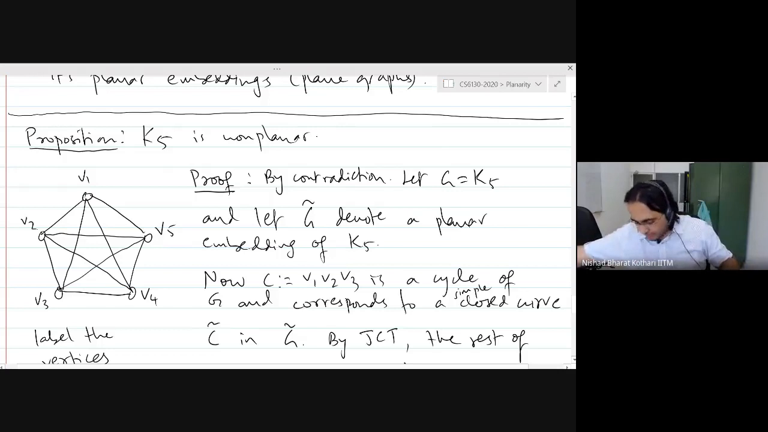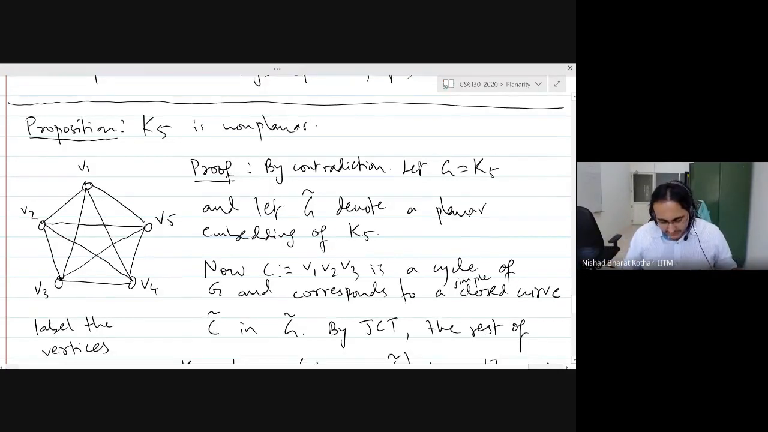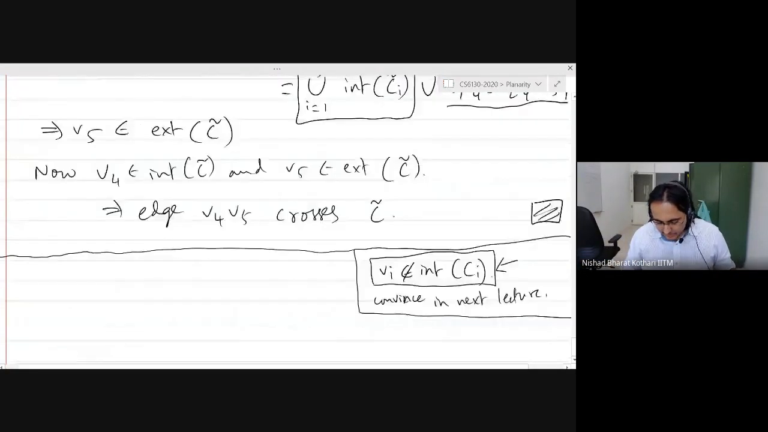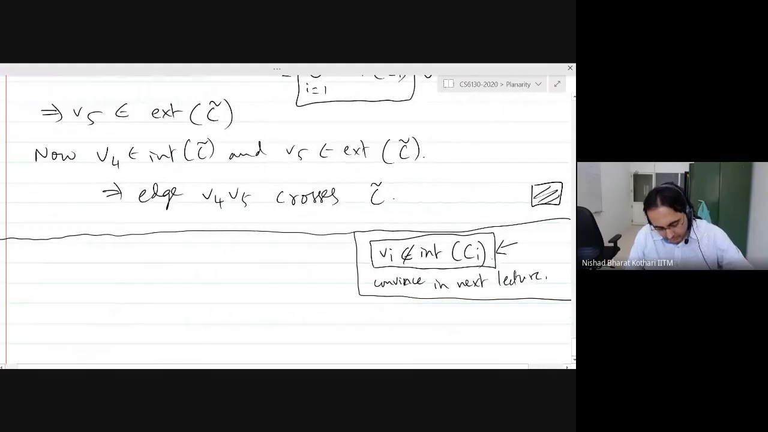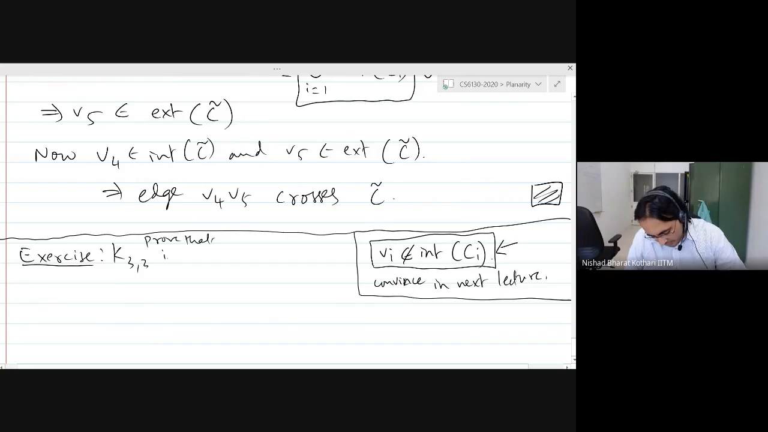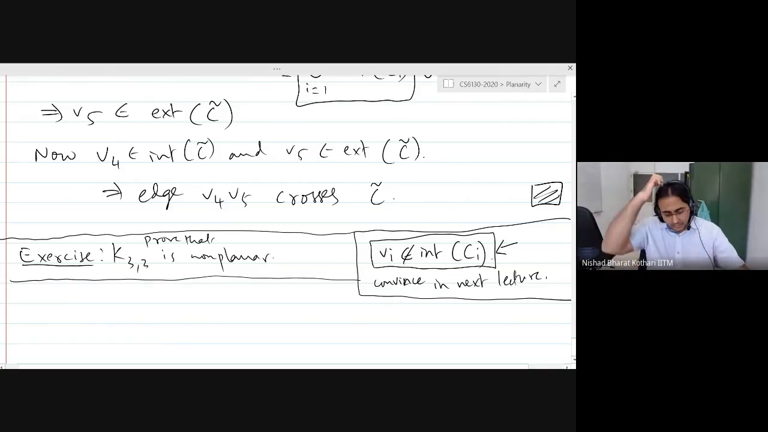All right. So, an exercise, by making similar assumptions as we did today, is to prove that K33 is non-planar. Prove that K33 is non-planar. Okay? Good.